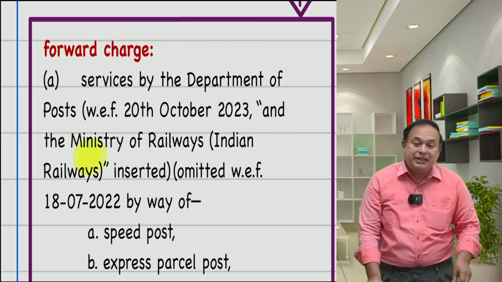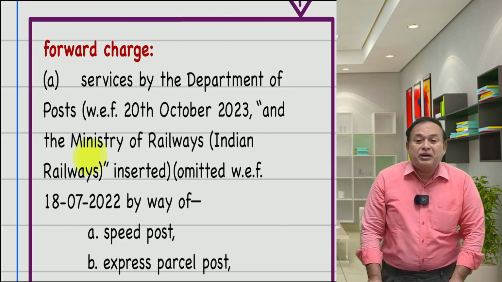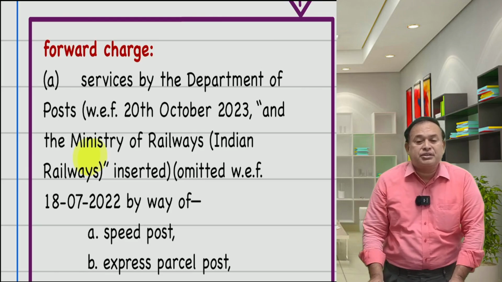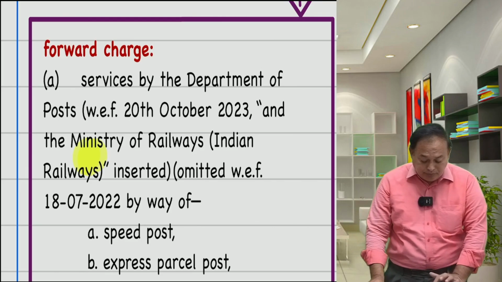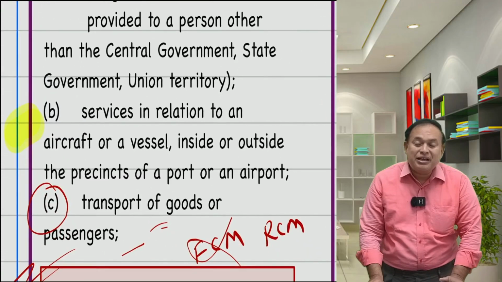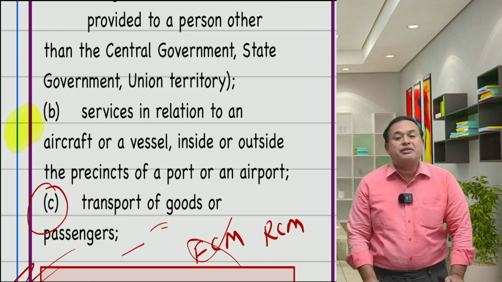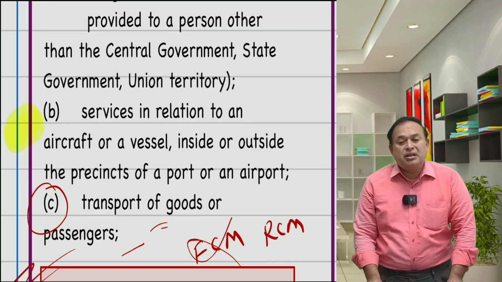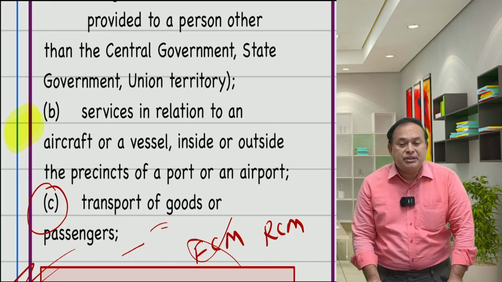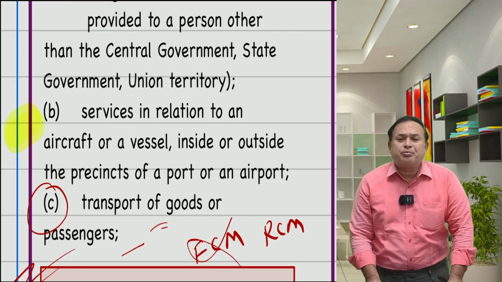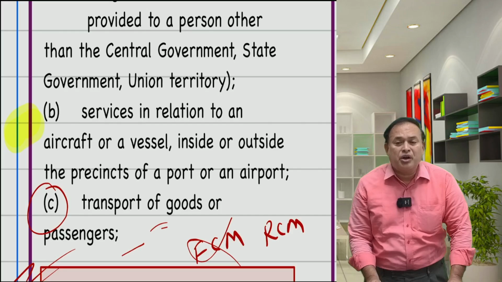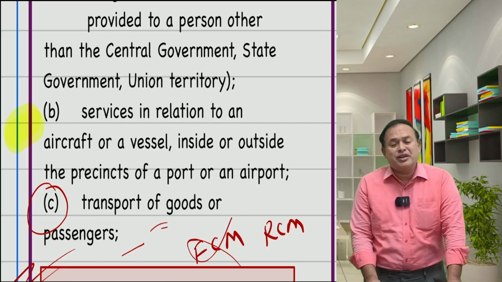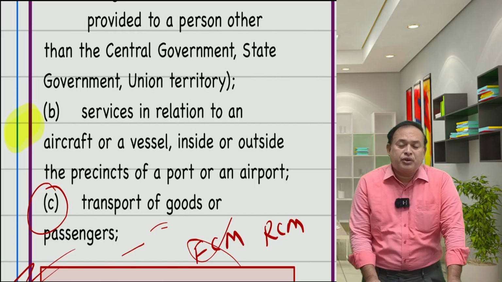Now coming to the further points specifically mentioned as forward charge. If the service is rendered by government or local authority in relation to an aircraft or vessel within the port or airport precinct or not, as the case may be, it is forward charge. Transportation of goods or passenger services offered by the central government, state government or union territory or local authority is a forward charge unless specifically qualified for exemption. Forward charge only it is.